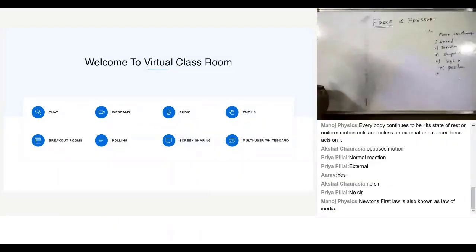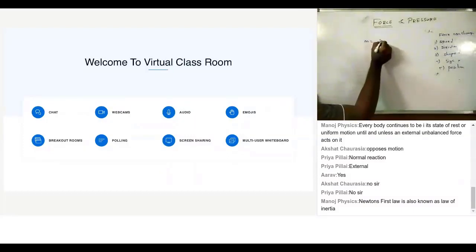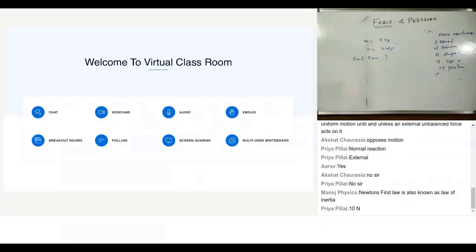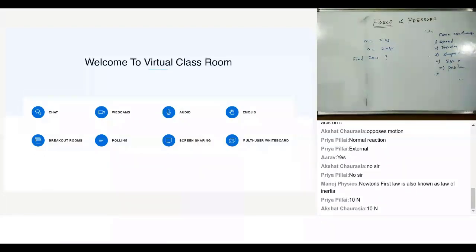So let's take a very simple situation, a very simple question. Let's say a mass of 5 kilogram is there. When a force acts on it, an acceleration of 2 meter per second square is produced. What is the force? Can you tell me? Very simple one. You know m, you know a. What will be the force in this case? Yeah, Priya is ready with the answer. That was too simple, right? 10 Newton, right?